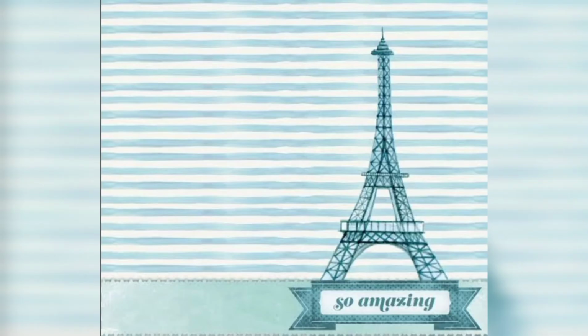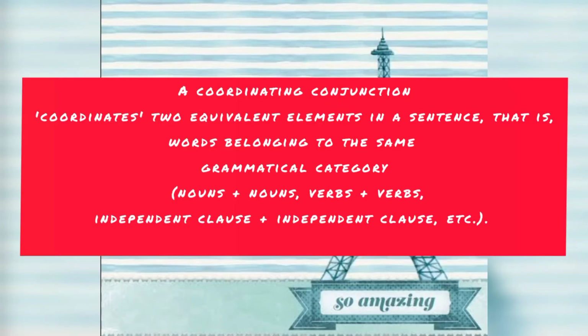Now let's see what a coordinating conjunction is. A coordinating conjunction coordinates two equivalent elements in a sentence, that is, words belonging to the same grammatical category: nouns plus nouns, verbs plus verbs, independent clause plus independent clause, etc. Next we will see a group of coordinating conjunctions, with examples and the usage of those conjunctions in sentences.